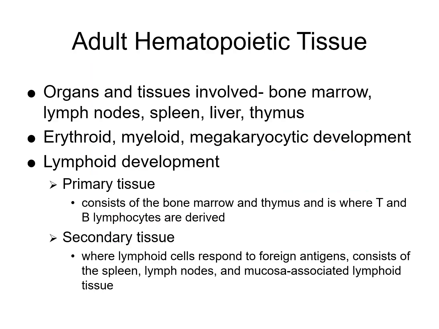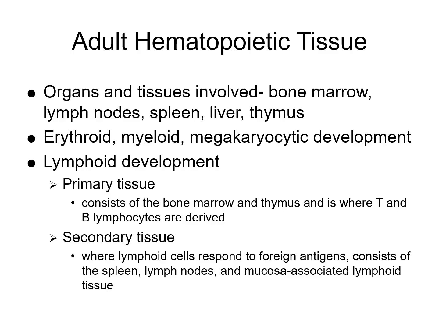So adult hematopoietic tissue, so we have organs and tissues that are involved, and that's the bone marrow, lymph nodes, spleen, liver, and thymus. Blood cell development, so erythroid development is the formation of your red blood cells. Myeloid development is the formation of your granulocytes, monocytes, and platelets. Then you have your megakaryocytic development, and that's the formation of your platelets. And you also have lymphoid development, and that's the formation of lymphocytes, also known as your T cells and B cells.